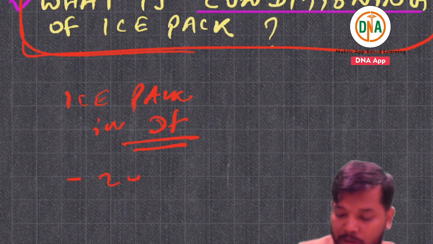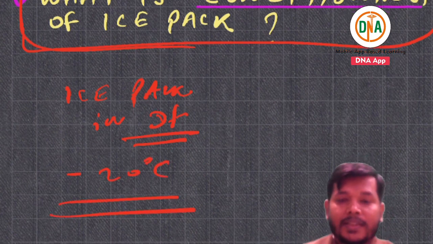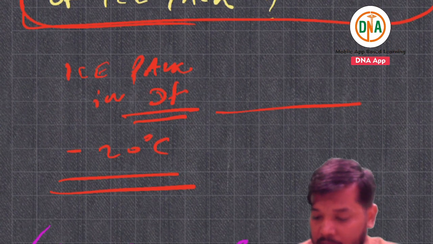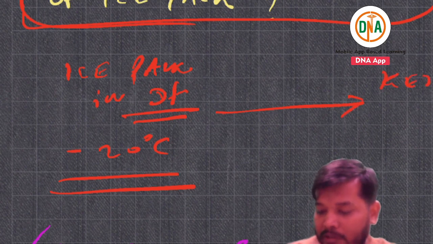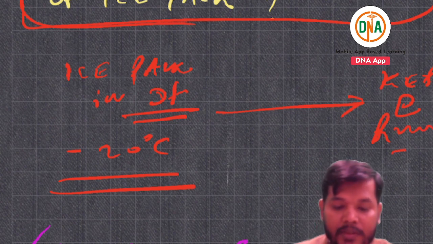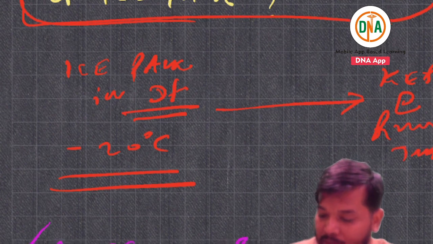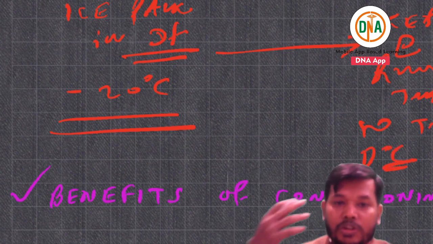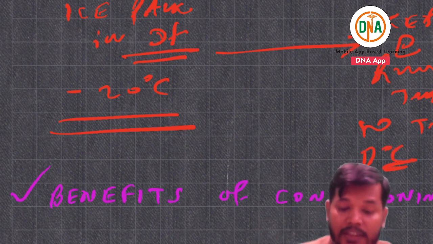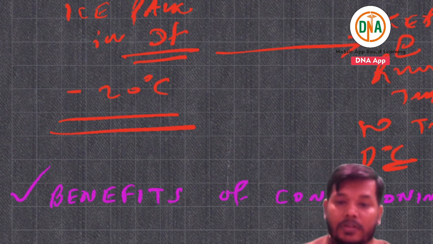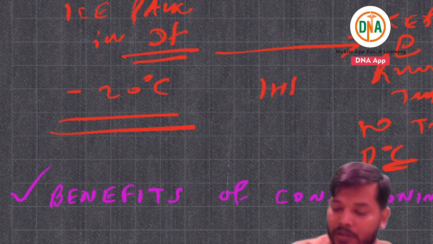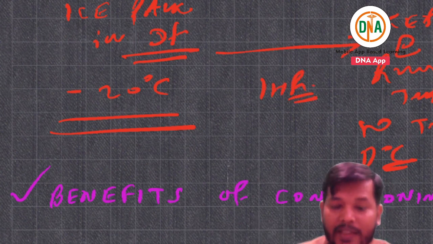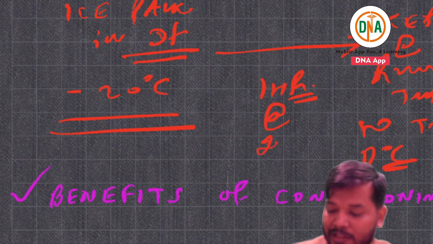It is at minus 20 degrees centigrade, and it is kept at room temperature so that the temperature becomes 0 degrees centigrade. This is basically the conditioning, and usually it will take 1 hour if you place it at 20 degrees centigrade.